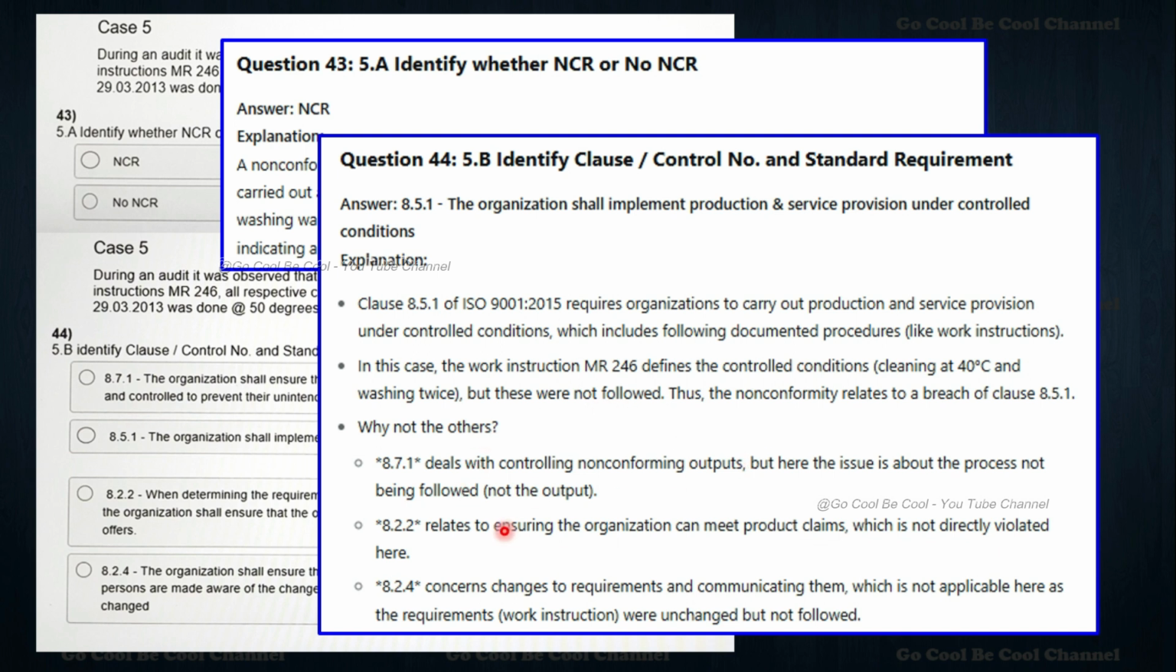That is what I'm saying here, my dear friends: please keep your ISO 9001:2015 standard in front of you. It will give you a lot of information. Once you see 8.1, 8.5, you can go directly to the operation clauses, you can take these standards even into the exam, it's okay, no problem. 8.2.2 relates to ensuring the organization can meet product claims, which is not directly violated here. 8.2.4 is about changes to the requirements and communicating them, which is not applicable here, as the requirements were considered.